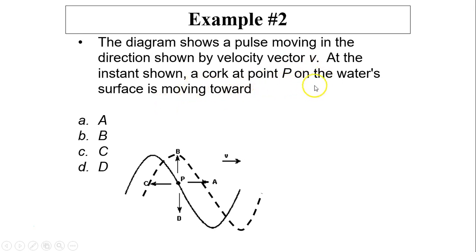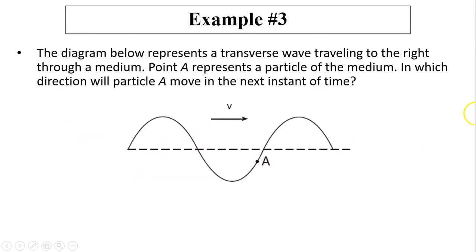Another example, the diagram shows a pulse moving in the direction shown by velocity vector v at the instant shown. A quark at point P on the water surface is moving in which way? This dashed line is a new wave because that's the wave going to the right. At this point, the wave is above P, so the quark is going to move upward.